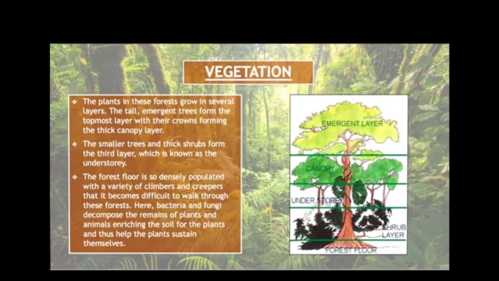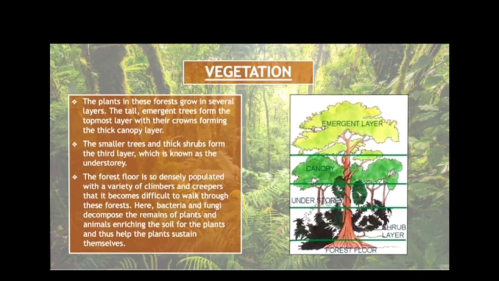The plants in these forests grow in several layers. The tall, emergent trees form the topmost layer with their crowns forming the thick canopy layer, as you can see in the picture. The smaller trees and thick shrubs form the third layer, which is known as the understory. The forest floor is so densely populated with a variety of climbers and creepers that it has become very difficult to walk through these forests.